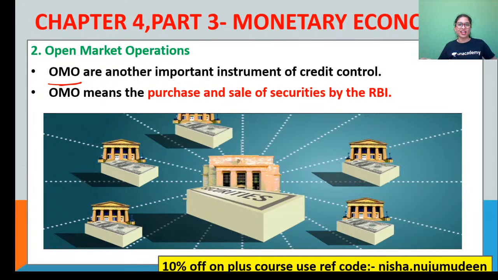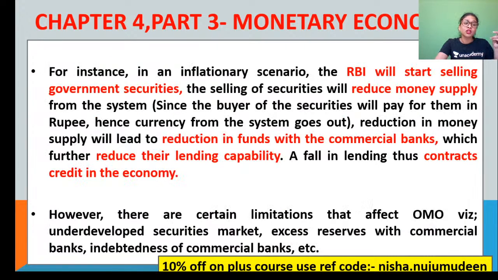Now, when there is no money in the economy, a kind of deflation, or let's say lack of money supply, the economic activities have gone down. So now to boost the economy, RBI will use the instrument called open market operation because it consists of purchase and sale. Now the RBI will start purchasing. When the RBI is purchasing, we are giving to RBI. So automatically money is coming from RBI to the market. It has been injecting money. So now the supply of money in the economy increases. You understand? So this is how RBI uses the instrument called open market operation to control the credit or money supply in the economy in very, very simple terms. Clear? Did you understand?